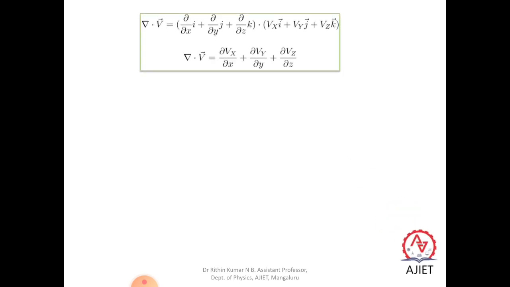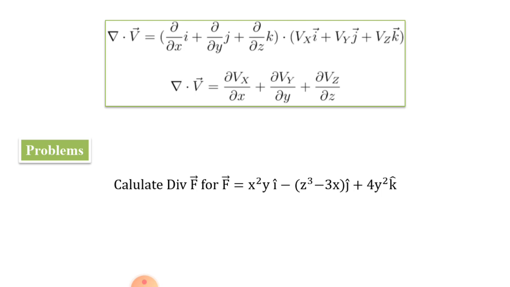Now let us see how to apply the divergence to a vector. Here it is del dot V, where V is a vector. So del dot V is ∂/∂x of i plus ∂/∂y of j plus ∂/∂z of k, acting on Vx i plus Vy j plus Vz k. So we can write del dot V is equal to ∂Vx/∂x plus ∂Vy/∂y plus ∂Vz/∂z.